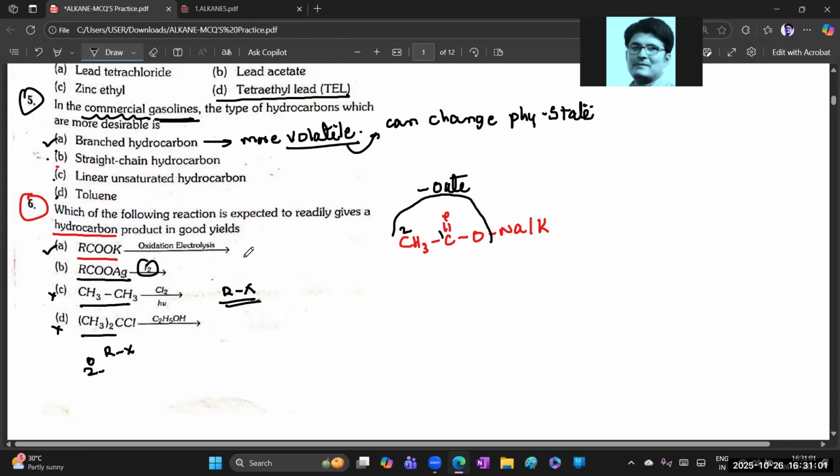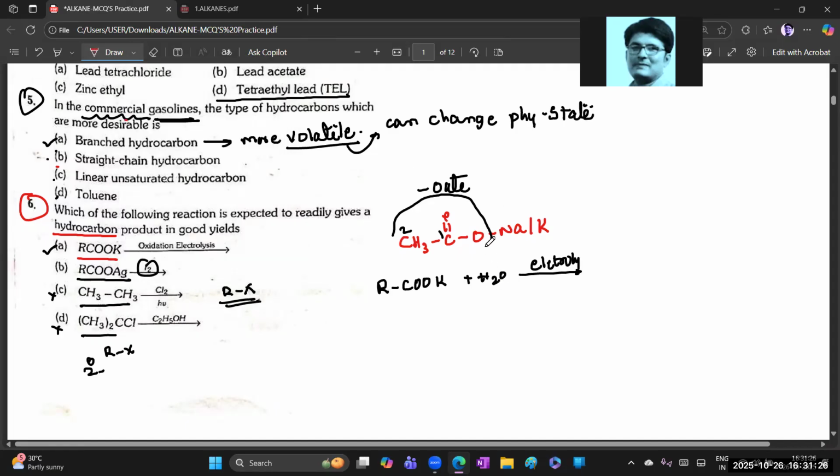Okay, how do we prepare it? CR CO. When that undergoes oxidation or electrolysis, for electrolysis we need H2O to undergo electrolysis.